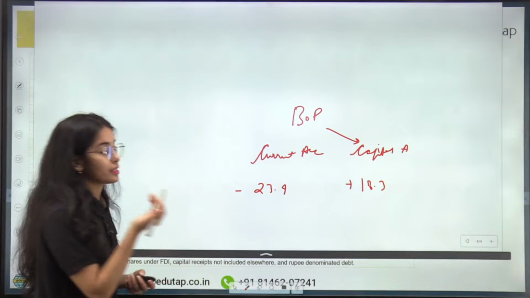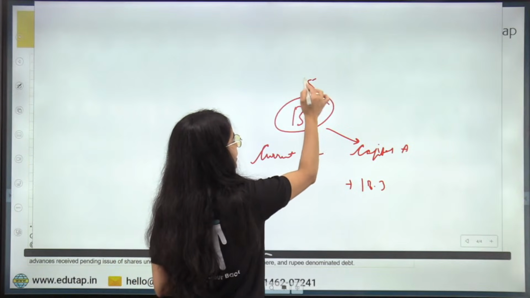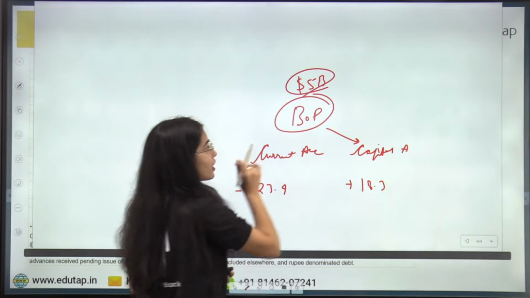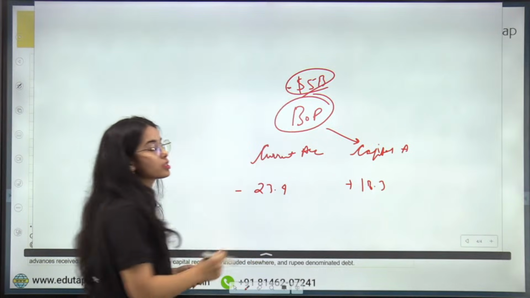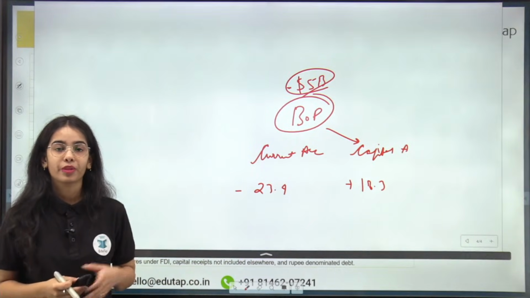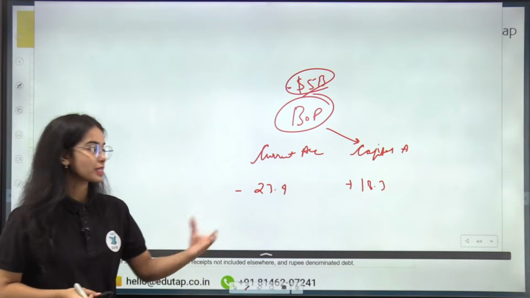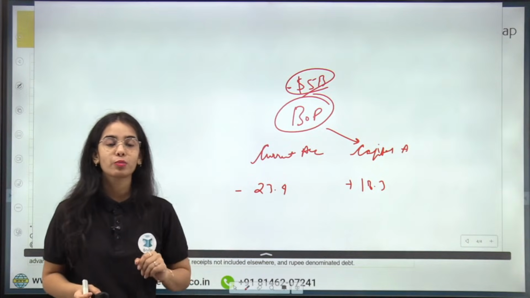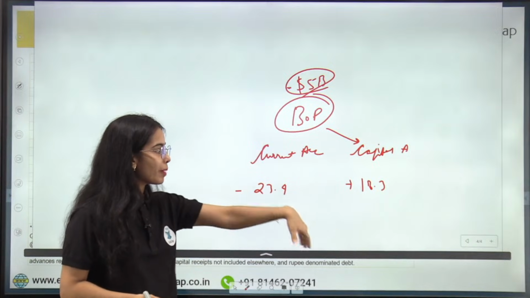We have a deficit of nearly $5 billion. Now, who is going to pay for this deficit? Because the current account and capital account are not going to balance themselves out.